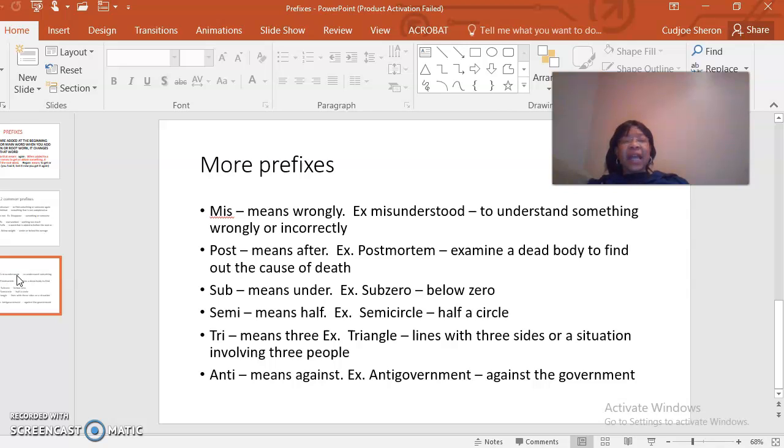And finally, anti means against. So if you see the word anti-government, we know what a government is, but if it's anti-government, it means it's against the government.